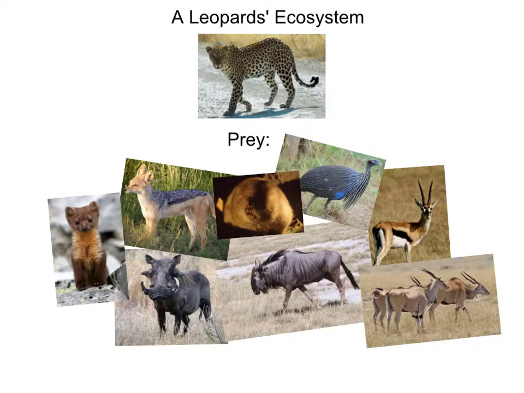A leopard has a wide variety of prey, and that's really what keeps it alive. It hunts everything from warthogs to wildebeest to gazelles, and even fowl. Since leopards hunt nearly everything, and not just what lions hunt, then when certain prey are gone, for example during the dry season, they can hunt other prey and therefore have less competition than they would have if they only hunted the same prey as lions.